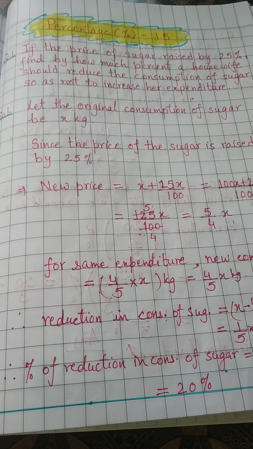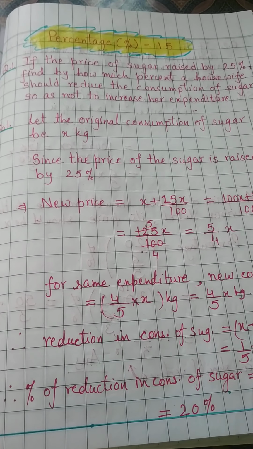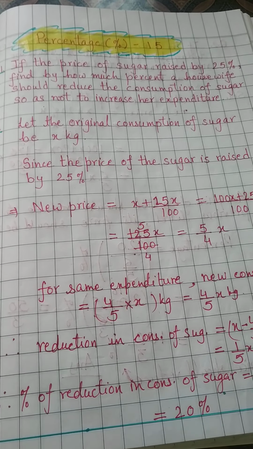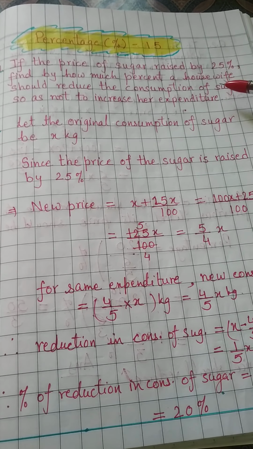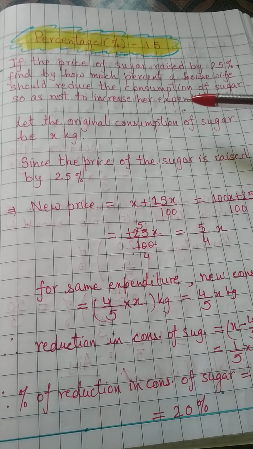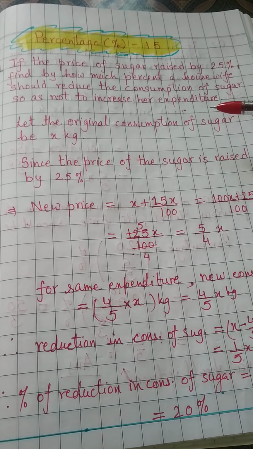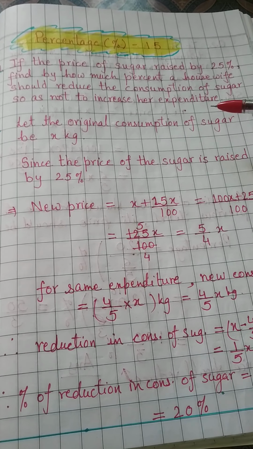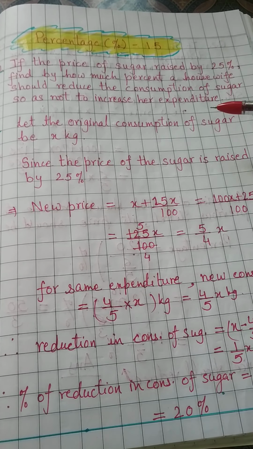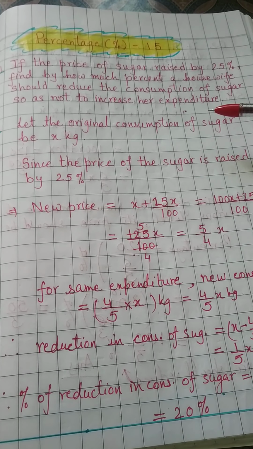So the first question for today is: if the price of sugar is raised by 25%, find by how much percent a housewife should reduce the consumption of sugar so as not to increase her expenditure. This is a very important and practical question also. Once again, listen to the question. If the price of sugar is raised by 25%, find by how much percent a housewife should reduce the consumption of sugar so as not to increase her expenditure.